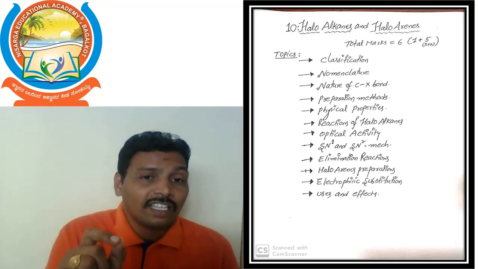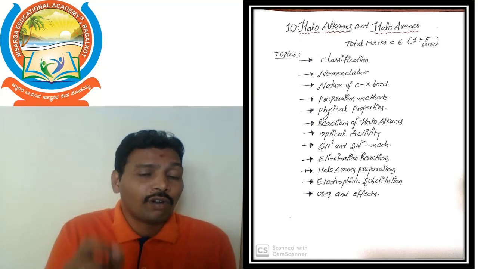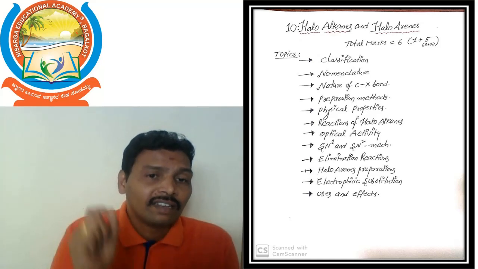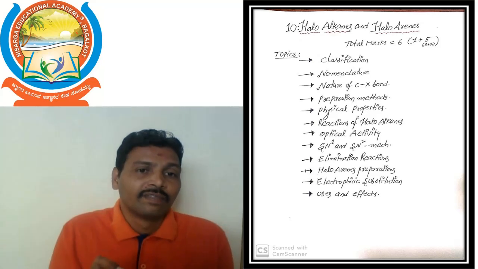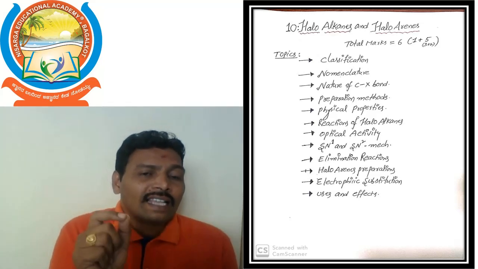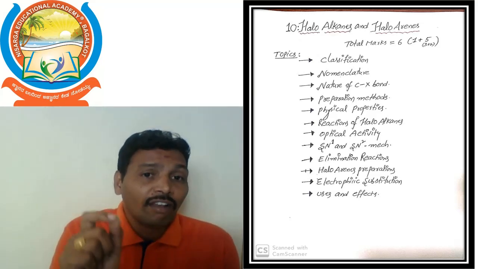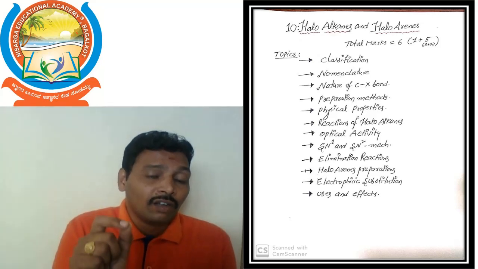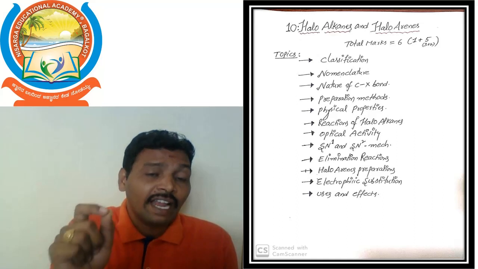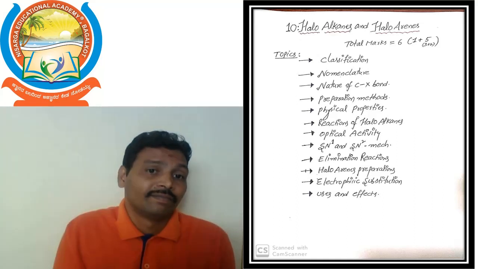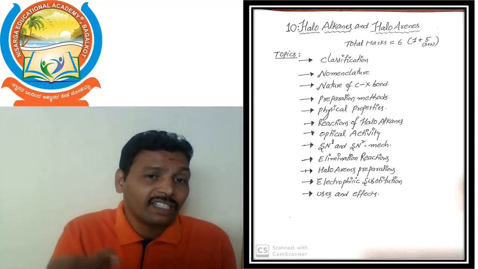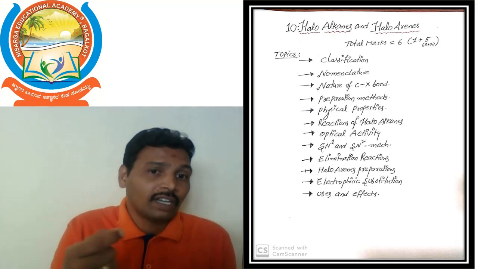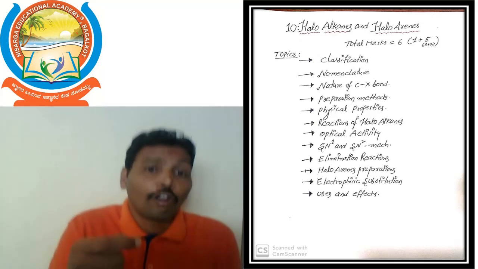Firstly, we discuss what types of topics are there in this lesson. First, the classification of haloalkanes. In this topic, we discuss the definition and types of haloalkanes. After that, we will go to nomenclature.